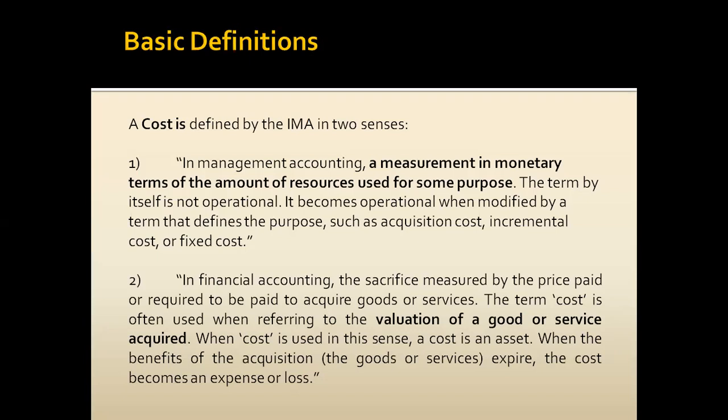But when we go specifically to the cost of fixed asset or the cost of inventory, we have to discuss it in a different way.